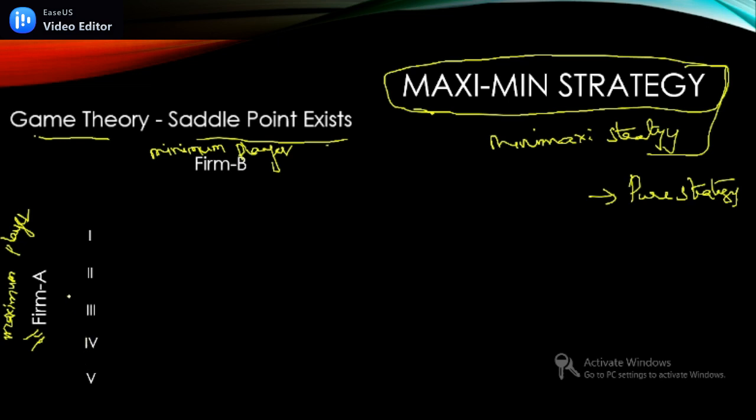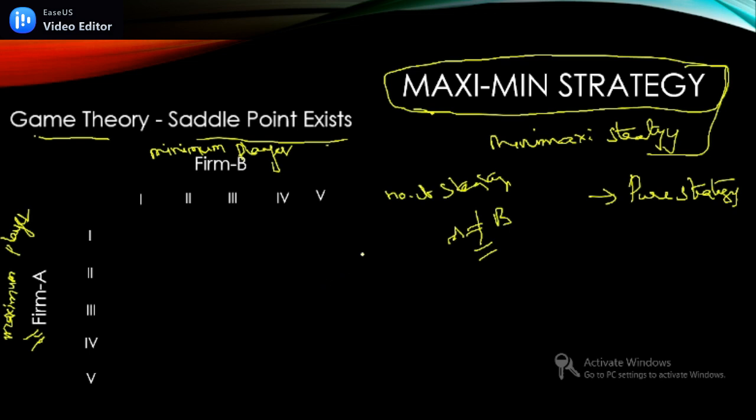Whenever he wants to play any strategy, he also has to assess the strategies played by firm B in the market so that he can gain more profit than firm B. So let us see strategies 1, 2, 3, 4 and 5 of firm B. It is not compulsory that the number of strategies played by A is equal to B. It may or may not be equal. For our understanding in this video, let us take these many strategies.